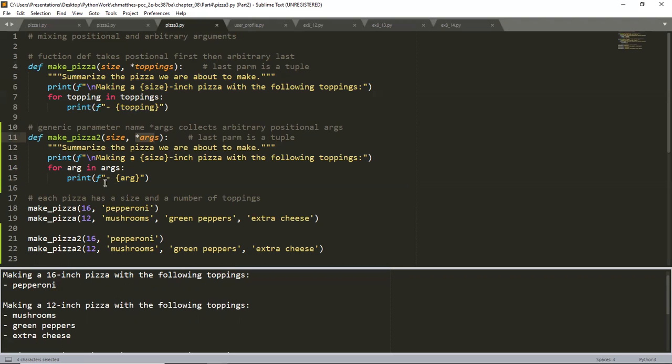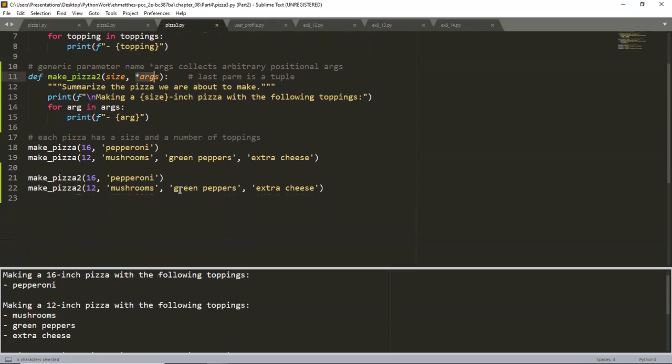I just don't like the print statement, where he didn't give us an example of this. He just said, hey, some people use this. So I can imagine that if you're doing a loop, you'd say for arg in args. And that sounds kind of weird. I'd rather say for topping in toppings. But I guess if you create a generic function, it could work for many different kinds of things. So apparently I would have to see the situation before I fully judge this.